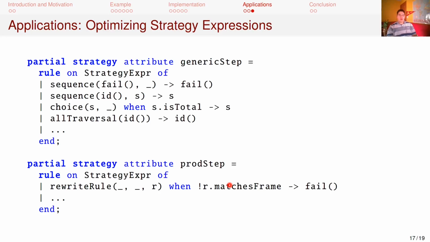Note that it isn't safe to apply prod step in some places in a strategy expression, such as in the right operand of a sequence, as we don't know what production will result from the left operand. Instead, it is only safe to apply the generic step strategy here. This is controlled using congruences.